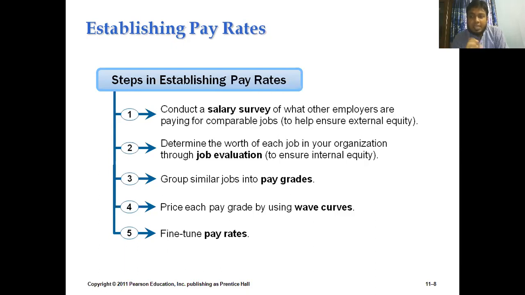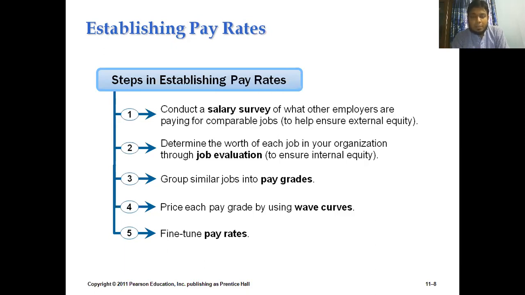Okay, now the basic task of the human resource manager or the HR department is to concentrate on the development or establishment of pay packages for the employees. So the first step from where we are going to start our discussion about this question is salary survey.